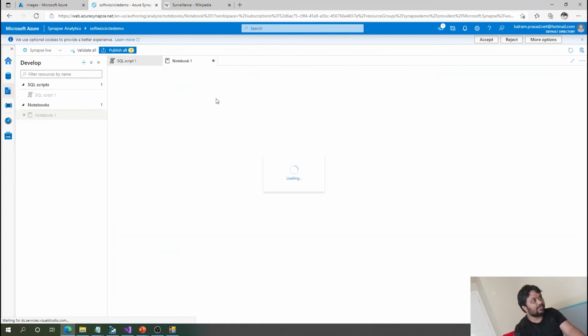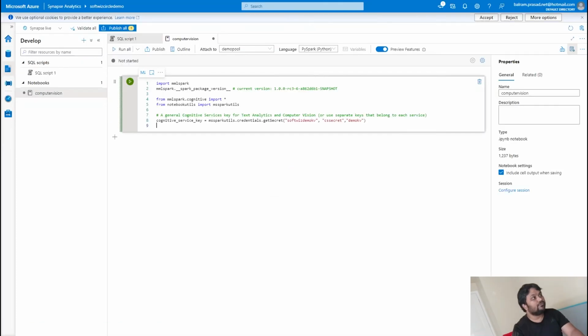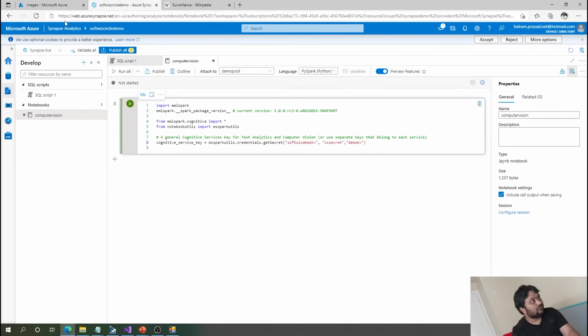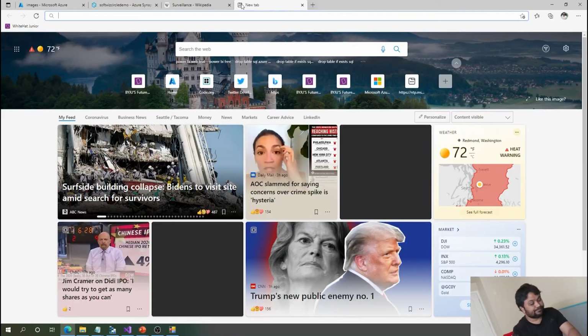So I can go and create a notebook. Okay, so for simplicity, I have coded this already. If you see this, this is our first statement where we are importing the credential from our secret. This is the keyword, and all the secrets are going to come. So this is the cognitive services keyword, and this is our linked service. If you go and see this linked service, let me go and show it to you.